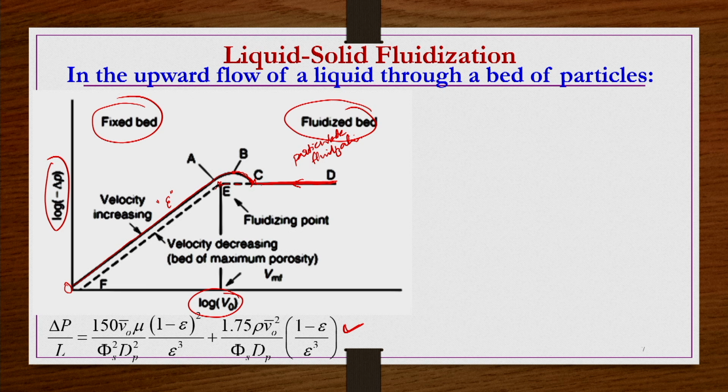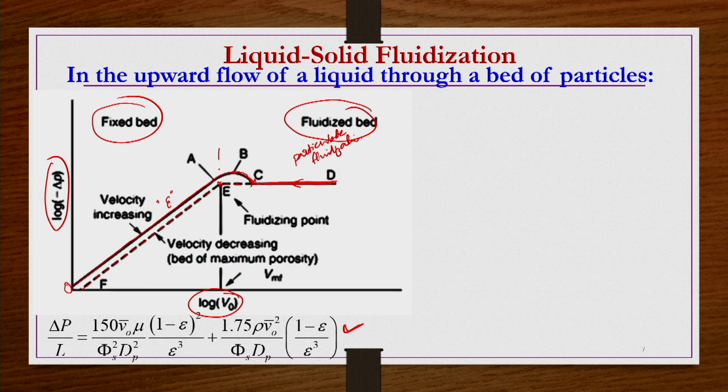Obviously, if the voidage is more, the pressure drop is going to be less. That is the reason that from this point E onwards, when you decrease the flow rate or velocity, the pressure drop decreases with the velocity, but it does not follow the initial OA curve; it follows this EF curve. Because of the fluidization that has taken place, and then by decreasing the velocity, particles settle, touch and rest onto each other, but that resting is not providing the initial compact packing.